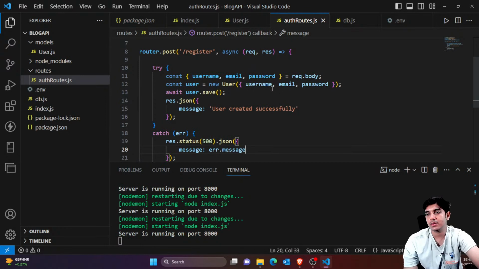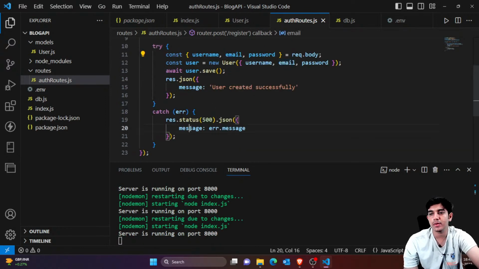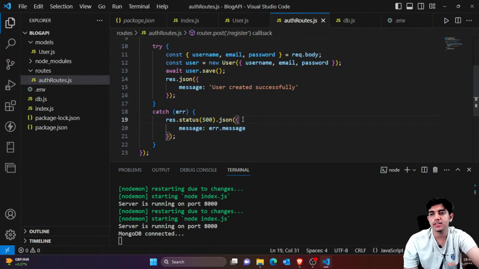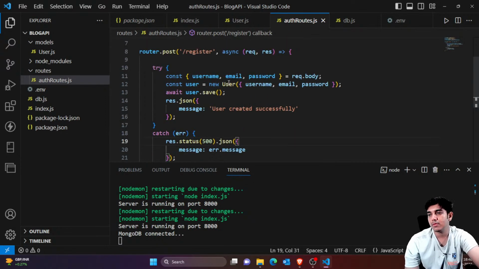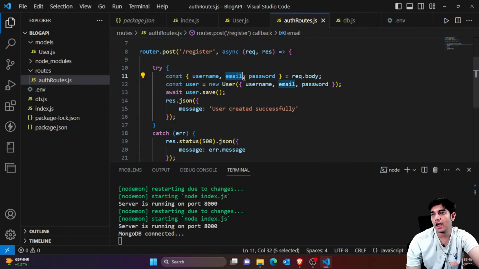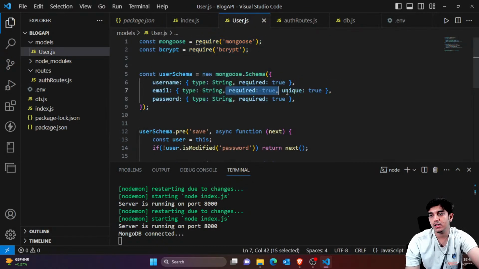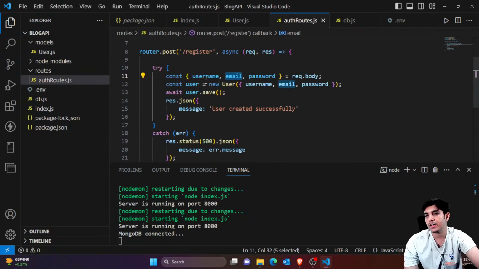Okay, so suppose in some case the email already exists, so you would be getting a message that email already exists, things like that. Automatically it's done because we have mentioned email as unique in our user.js. You can see email is unique, so we don't need to specify specific errors for anything. So you can see that we have created a register route.